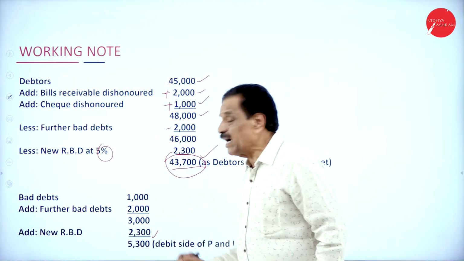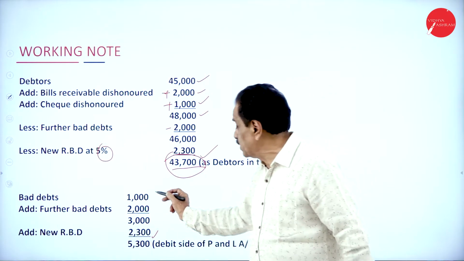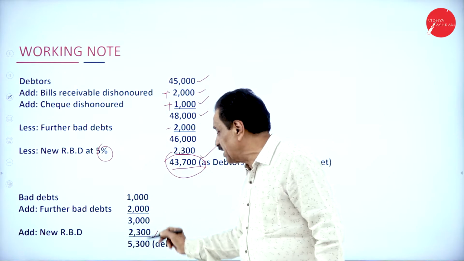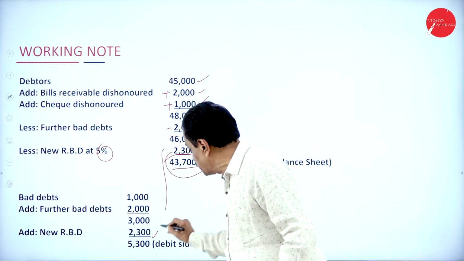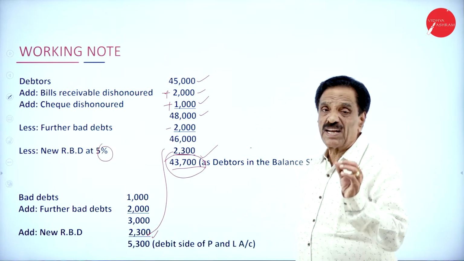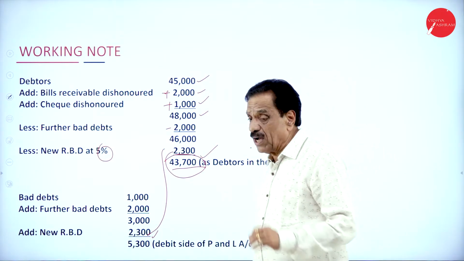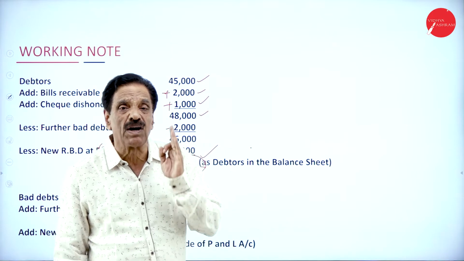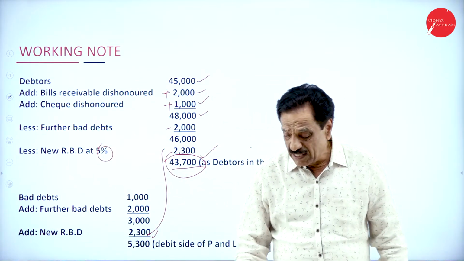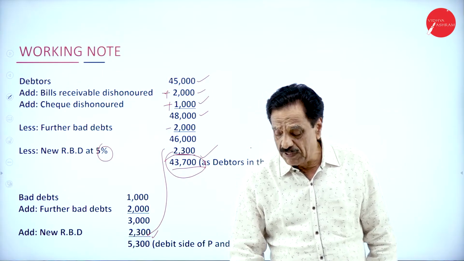Here, the bad debt already in the trial balance is 1,000. How much further bad debt? 2,000. The loss becomes 3,000. How much provision have we kept? Say 2,300. What is the total loss? 5,300 from the customer. This should appear on the debit side of the profit and loss account. It's a very good adjustment. You learn this adjustment properly. I will repeat once again.